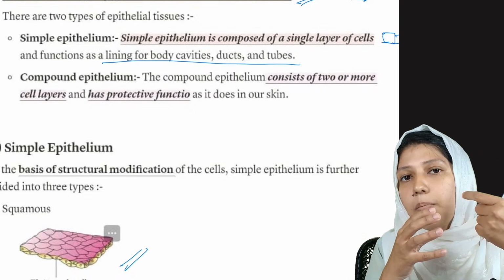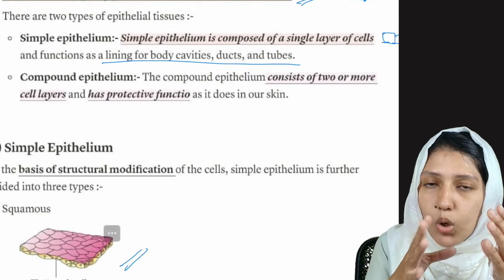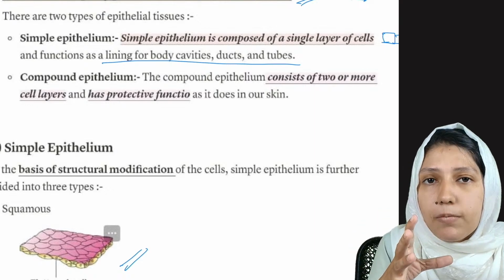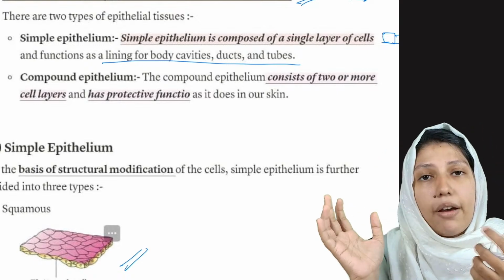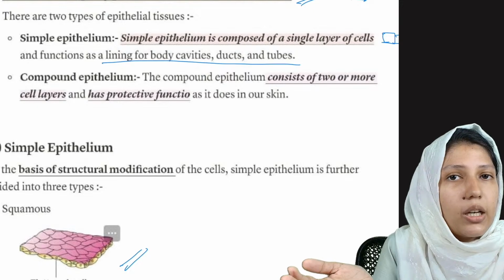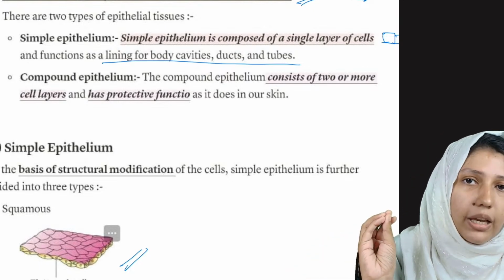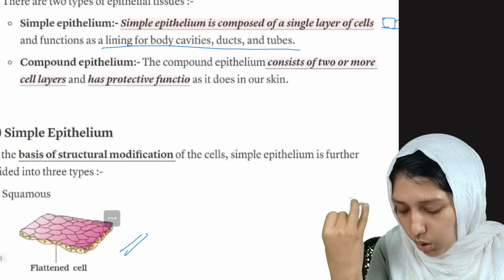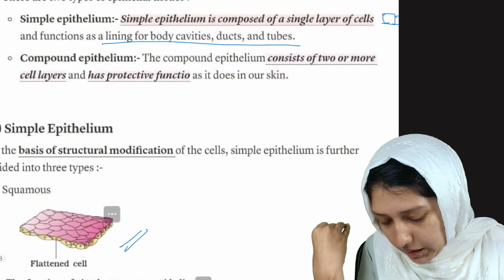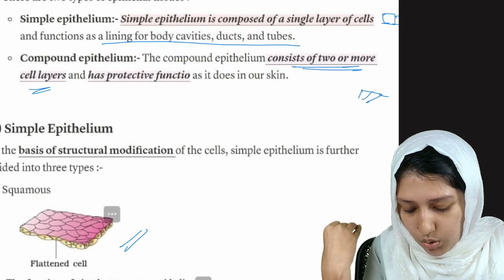All the ducts, as we said, urogenital duct, urinary duct, oviduct, all these ducts will be lined by this type of simple epithelial cells. And body cavities like the stomach are also lined by these epithelial cells. So this was about simple epithelium. Now coming to compound epithelium. What about compound epithelium? It consists of 2 or more cell layers.